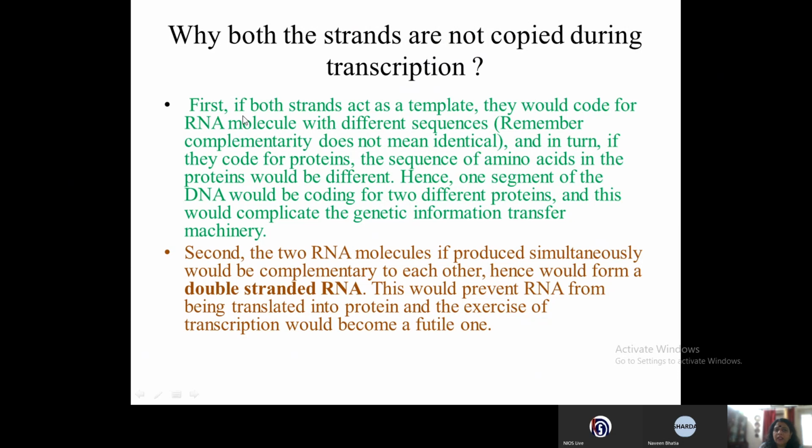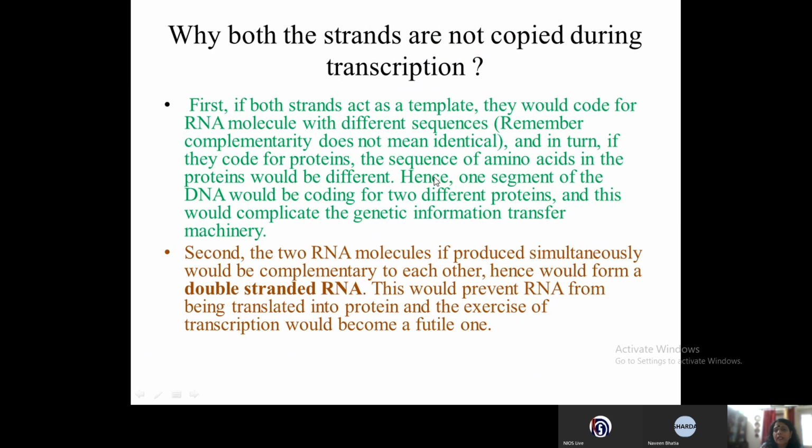The first reason is that if both the strands of DNA act as template, they would code for an RNA molecule with different sequences but complementary to each other, and therefore what will happen, they will form a double stranded RNA. Two RNAs will be formed that will form a double stranded RNA. So this is the second point I've just told you.